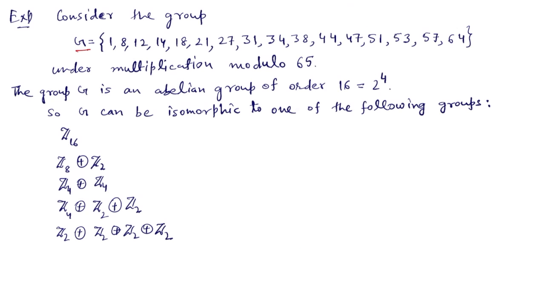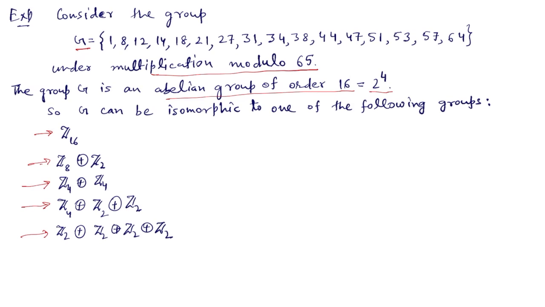Consider this group G under multiplication modulo 65. So multiplication is under modulo 65, and this group G consists of 16 elements. So it's an abelian group of order 16, that is 2 to the power 4. So G can be isomorphic to one of the following 5 groups. It can be Z16, it can be Z8 direct sum Z2, it can be Z4 direct sum Z4, or can be Z4 Z2 Z2, or can be Z2 Z2 Z2 Z2.